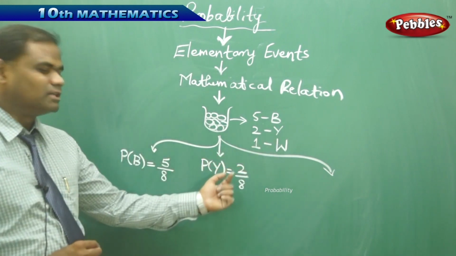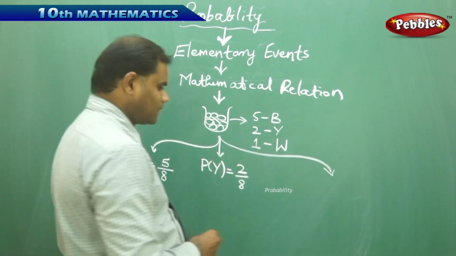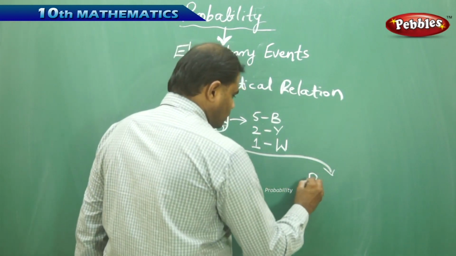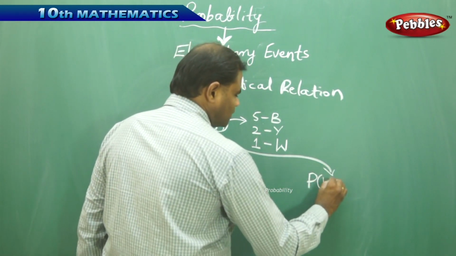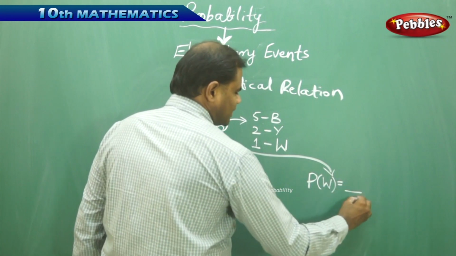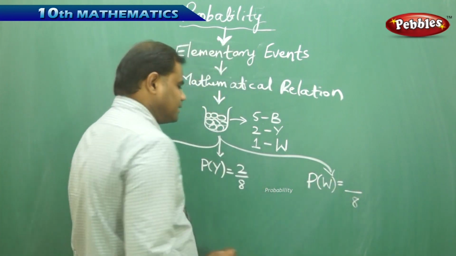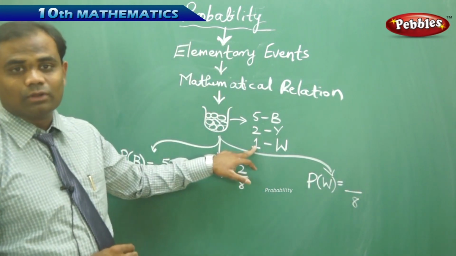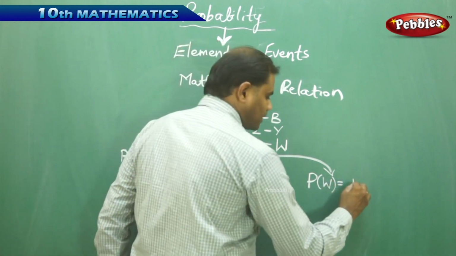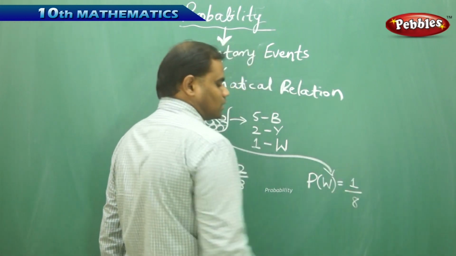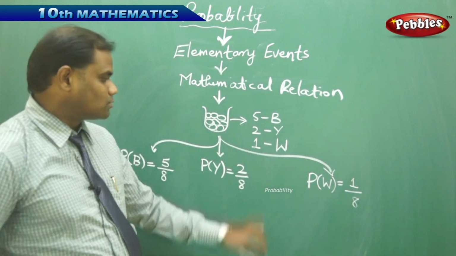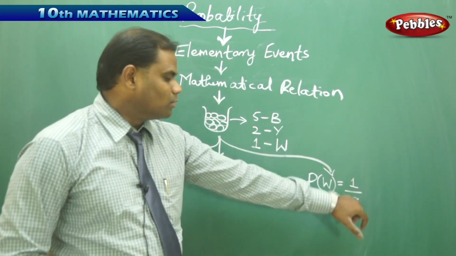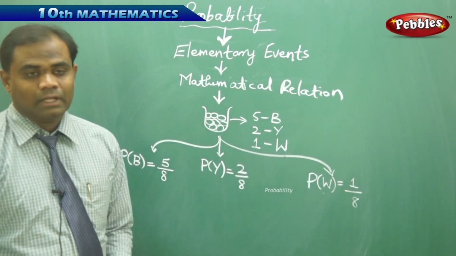Therefore, this comes out to be 2 over 8. Thirdly, the probability of picking a white ball from the whole bag is 8 on the bottom, and there's only 1 white ball which I can pick, the outcome being 1. So the number of outcomes favorable to the event E of picking a white ball gives 1 over 8.